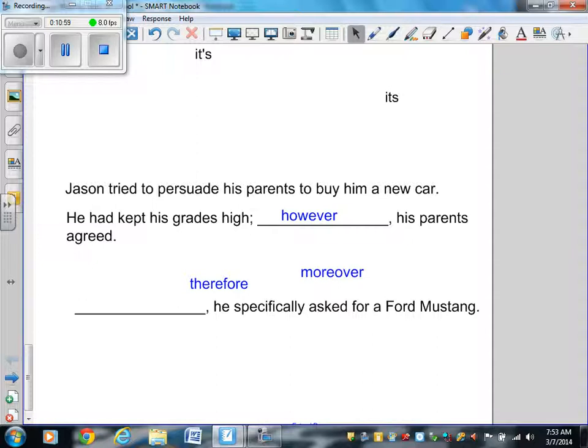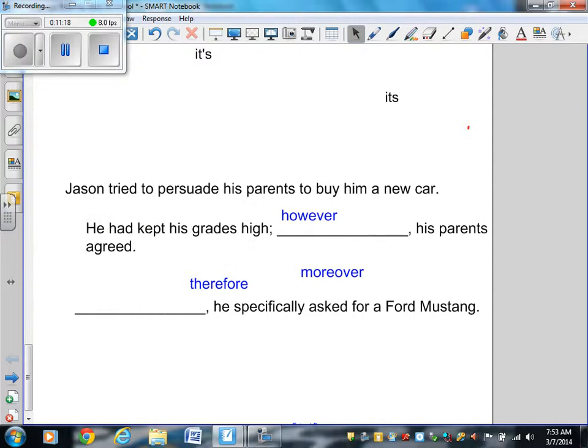However, his parents agreed. Well, remember, we use however to show what? Contrast. Well, he wants his parents to buy him a new car, and then they agreed. So two things are not being contrasted, are they? So the word however is not going to work in this case. Come here, word. There we go. Let's try moreover. We just used it last time. Let's see if it works in this case.